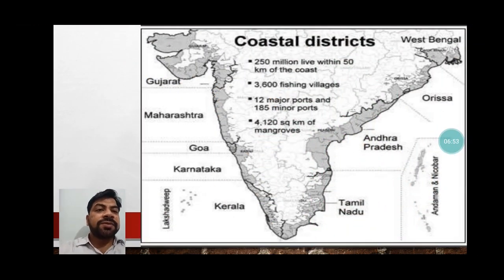You can see this slide, students, that Gujarat, Maharashtra, Goa, Karnataka, Kerala, Tamil Nadu, Andhra Pradesh, Odisha, many states lie nearby the ocean or water bodies. That's why they receive a moderate temperature. But when we move further away from the ocean bodies, we start receiving extreme climate.